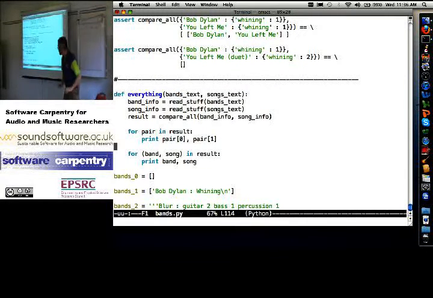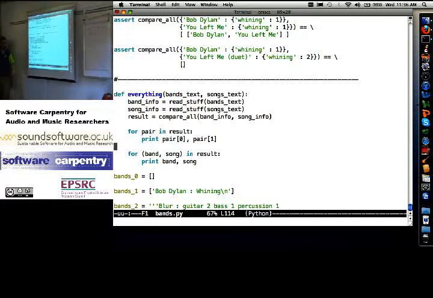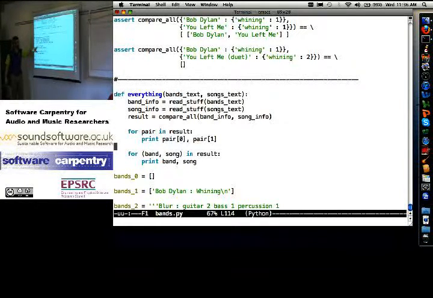I know that result is a list of pairs. So I could say, give me the first pair, assign it to that variable, and then get pair 0 and pair 1. Or, in Python, I could say, I know that each thing coming back from there is a pair of 2 values, so I'm just going to assign them to variables right away. That becomes the 0th element of first element of that. That becomes the first element of the first element of that. It's exactly the same code. It's just this is a lot easier to read. Right? Why do this when you can do that? How does this work? Well, let me fire up a Python interpreter.